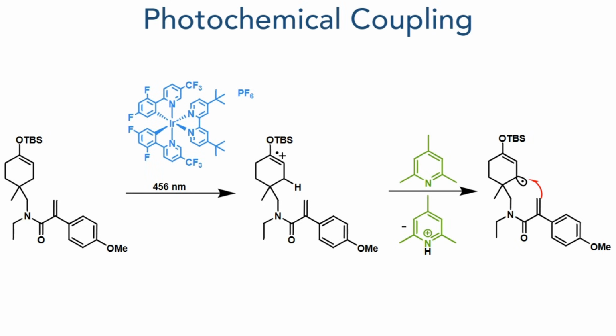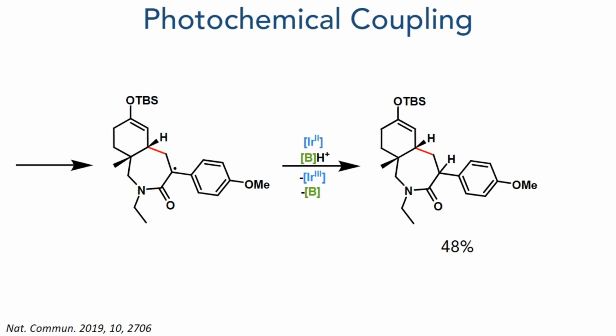The molecule is then deprotonated, forming an allylic radical that undergoes an intramolecular reaction with the alkene adjacent to the amide group. The tertiary radical, generated by this addition, is then reduced by the transient iridium-2 complex, and the position is then protonated by the pyridinium species. This reaction formed the challenging 7-membered lactam in a 48% yield.